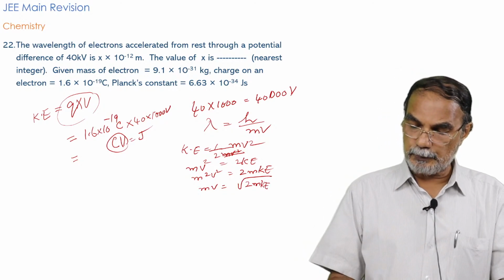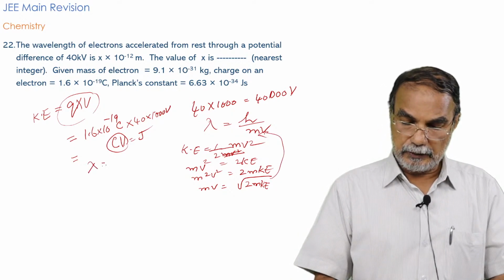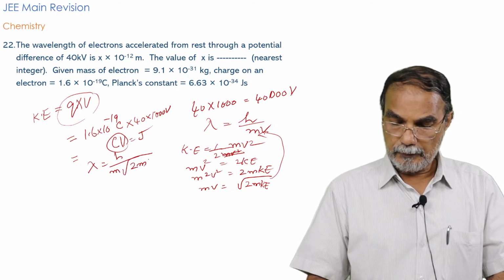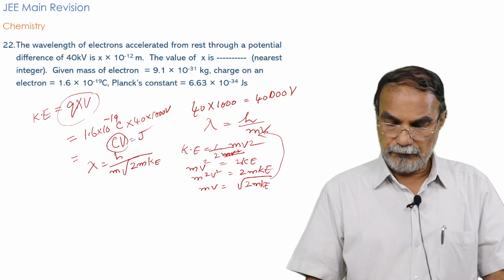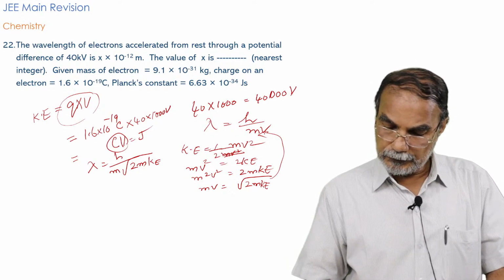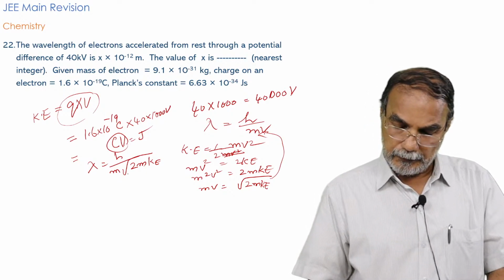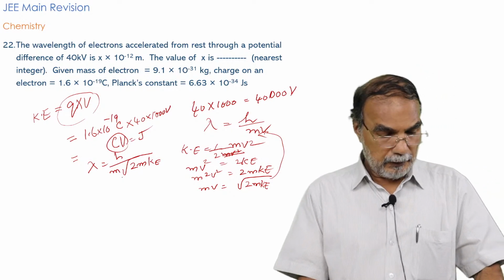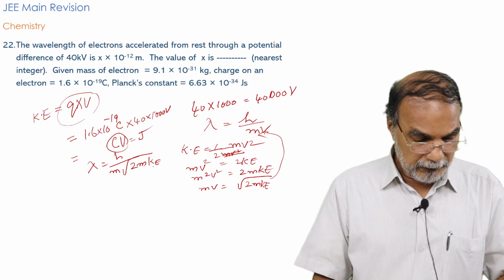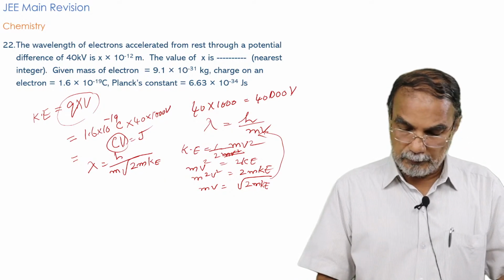So that is from first principles. And normally students study this equation by heart. You proposed this equation here: lambda is equal to h by m into square root of 2m kinetic energy. So if you substitute, what you get is 2m into q into v. So you can substitute for that. Lambda is equal to h by 2m kinetic energy.